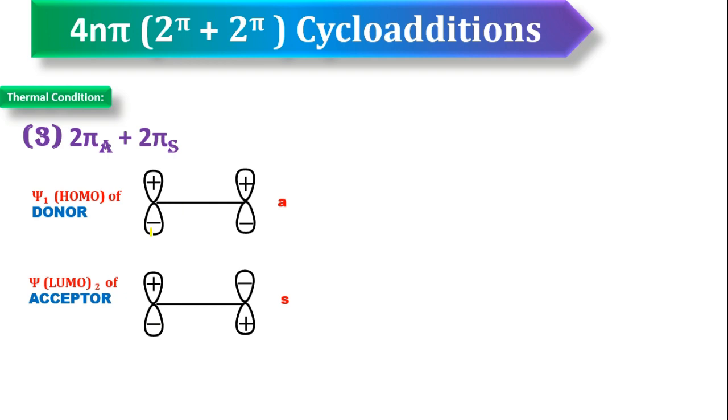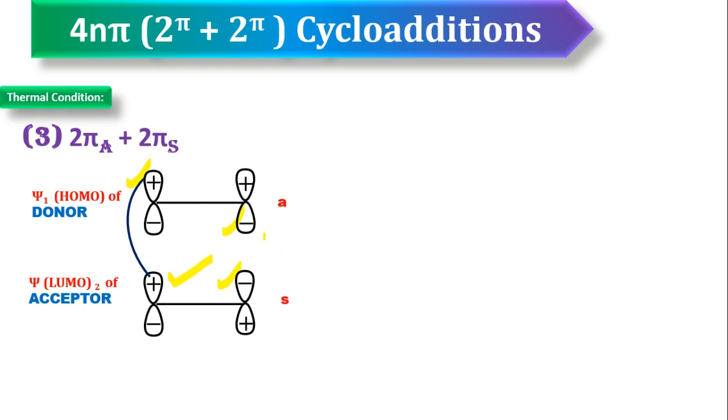What you have to select? Opposite side lobes. So therefore you see, now I am selecting this lobe and this lobe, because it is undergoing antra mode of addition. So now this pi partner undergoing supra mode of addition, that's why I selected the same side lobes.